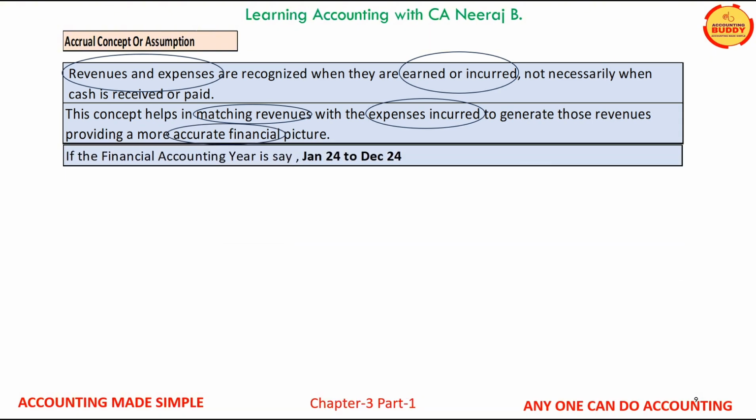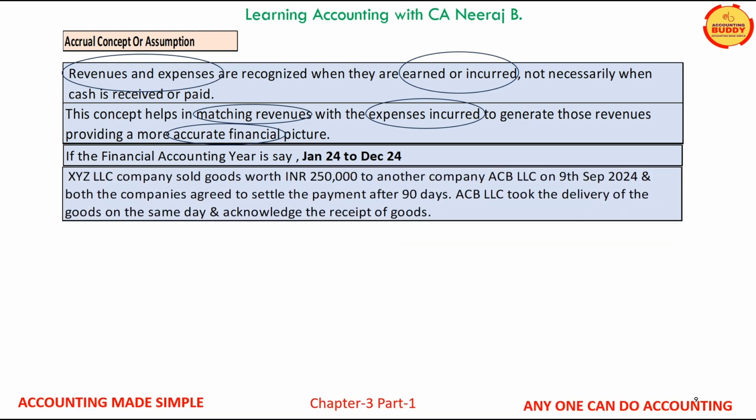If the accounting period is say January 24 to December 24 for a business, and the business scenario which we are going to analyze now is XYZ LLC company sold goods worth INR 250,000 to another company ABC LLC on 9th of September 2024, and both the companies agreed to settle the payment after 90 days.